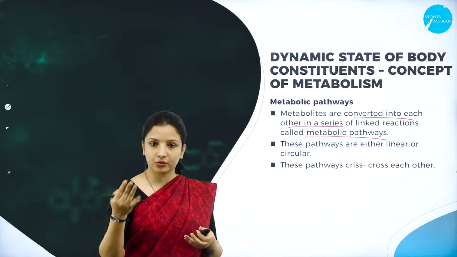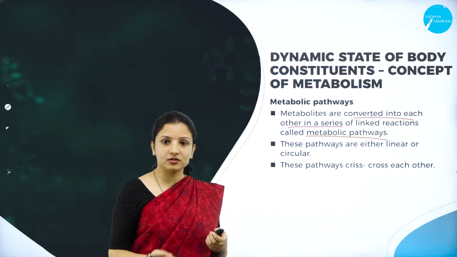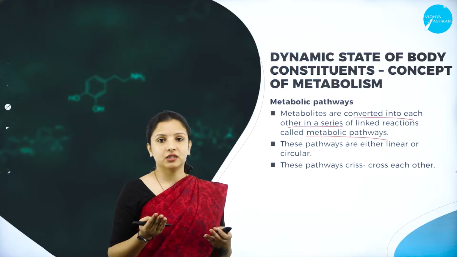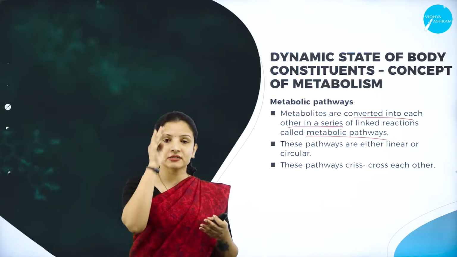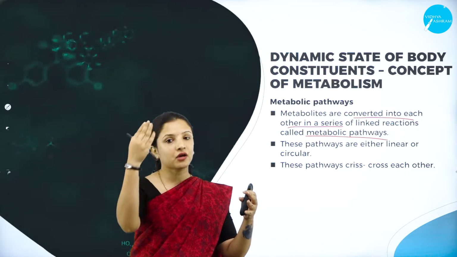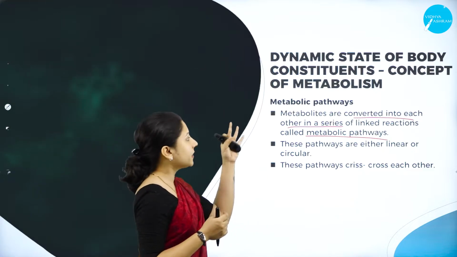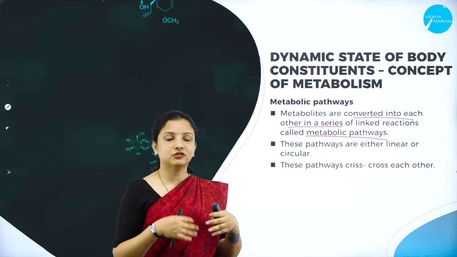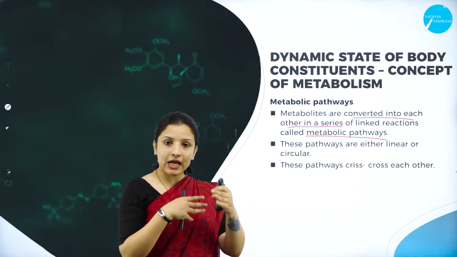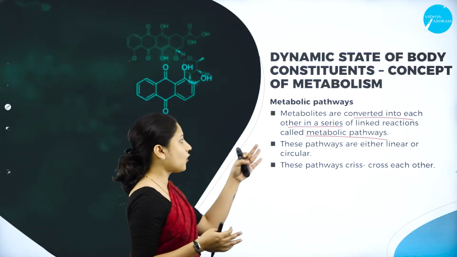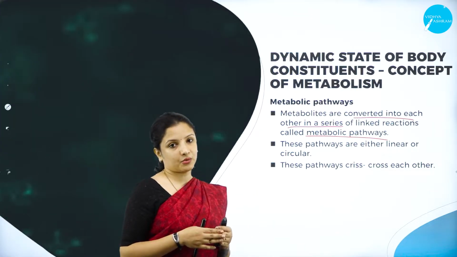We have examples in your PUC textbook. If you refer to the other chapters, there are some pathways, be it the glycolysis pathway or the Calvin cycle or the TCA cycle. It is not just one reaction occurring. It is groups of reactions joined together to give an end product at the end, and the cycle continues. So what is a metabolic pathway? A metabolic pathway is nothing but wherein the metabolites or chemical compounds or biomolecules are converted into each other. They react with each other and convert into various forms through a series of reactions, through chains of reactions, which is nothing but called the metabolic pathway.